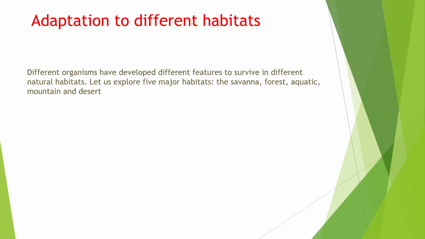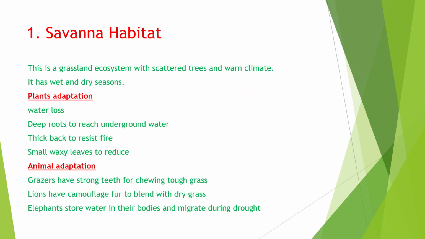homes. In this part of the lesson, we will look closely at 5 important habitats: the savanna, the forest, aquatic, mountain, and deserts. For each habitat, we will discover the amazing adaptations that allow animals and plants to thrive in this diverse environment. Let's begin with savanna habitat.